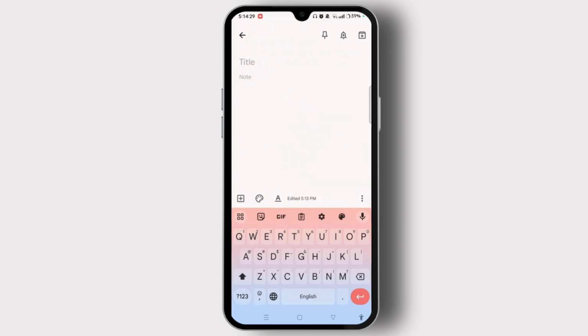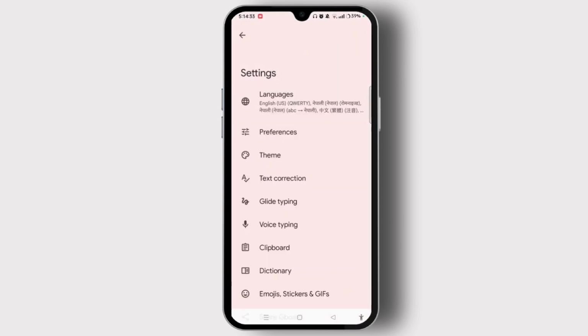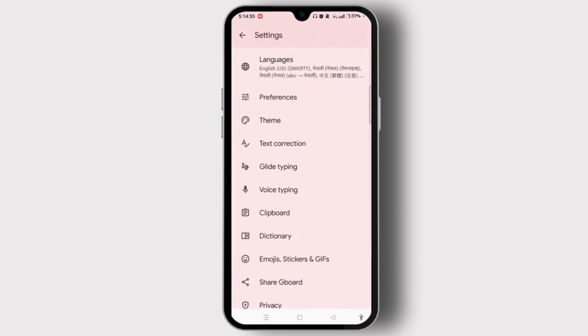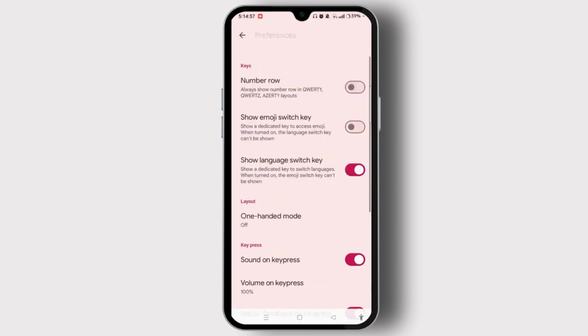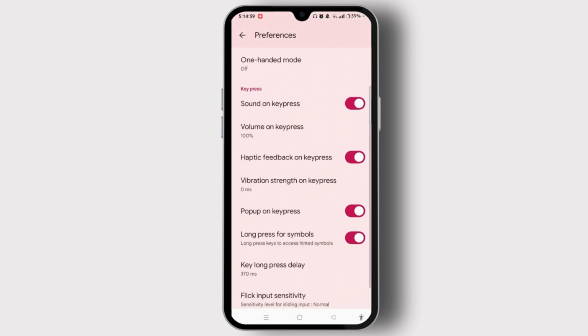Just tap on the gear icon for accessing the keyboard settings options. And here you will see different kinds of options. Just tap Preferences. Scroll down and locate Sound on key press, which is under Key press. Toggle on the button for Sound on key press.